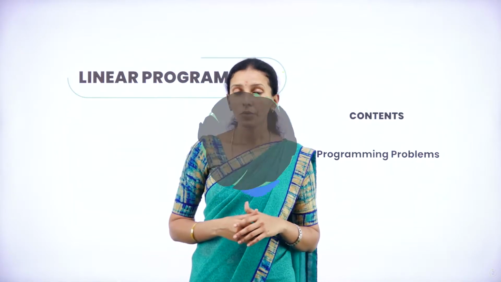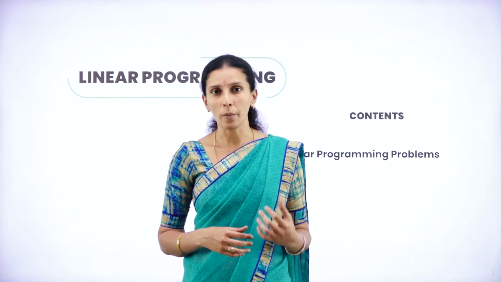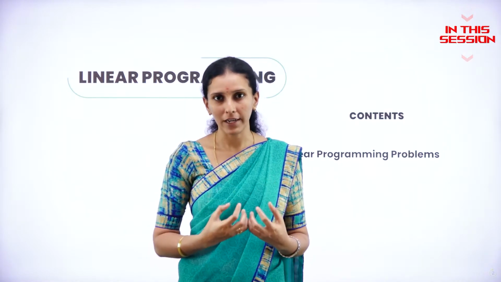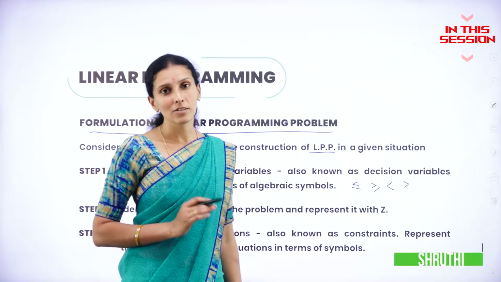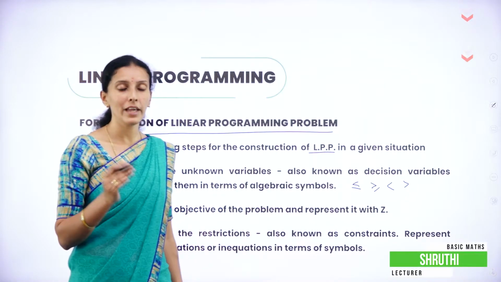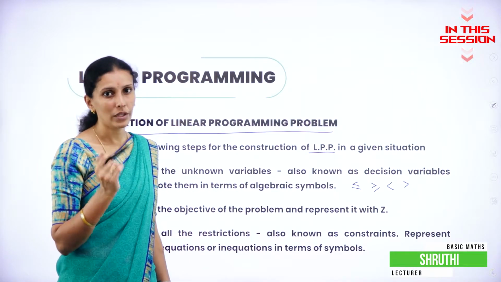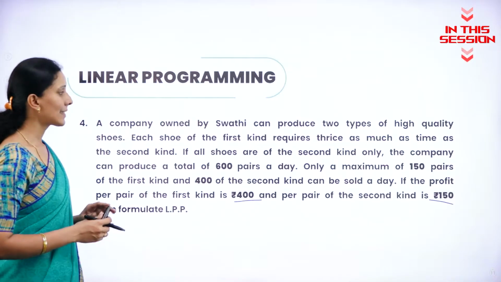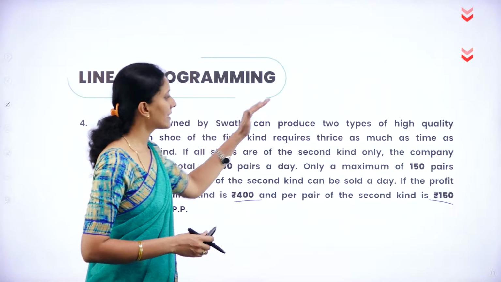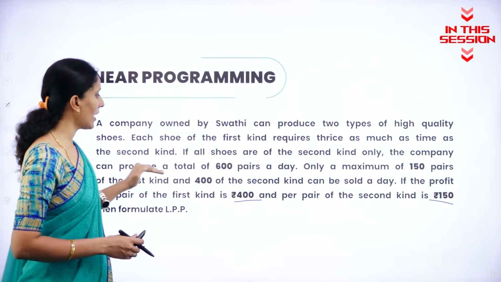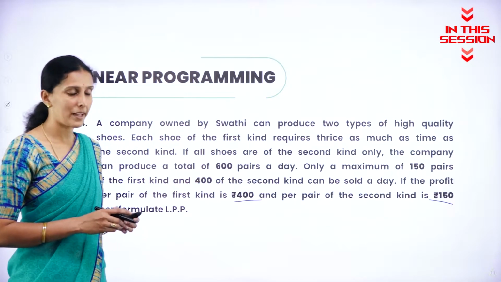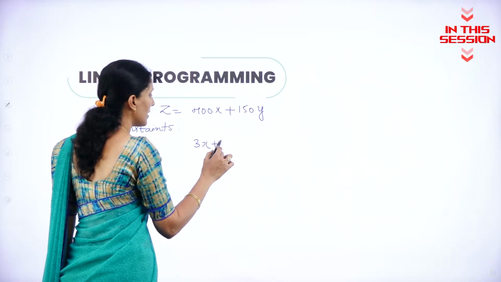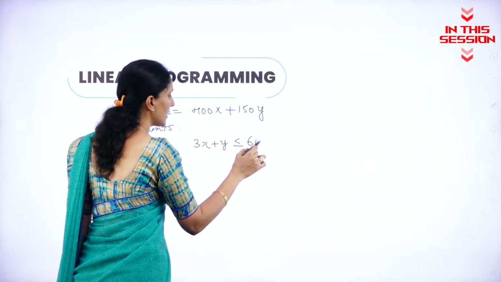They may think how to utilize those machines properly to produce maximum cars with a good quality. So what is the main task of the problem? That has to be represented again through a linear equation, and we denote it by Z. It is clearly given that the first kind is 3 times the second kind, and they can have a total of 600 pairs in a day. So the constraint becomes 3x + y ≤ 600.